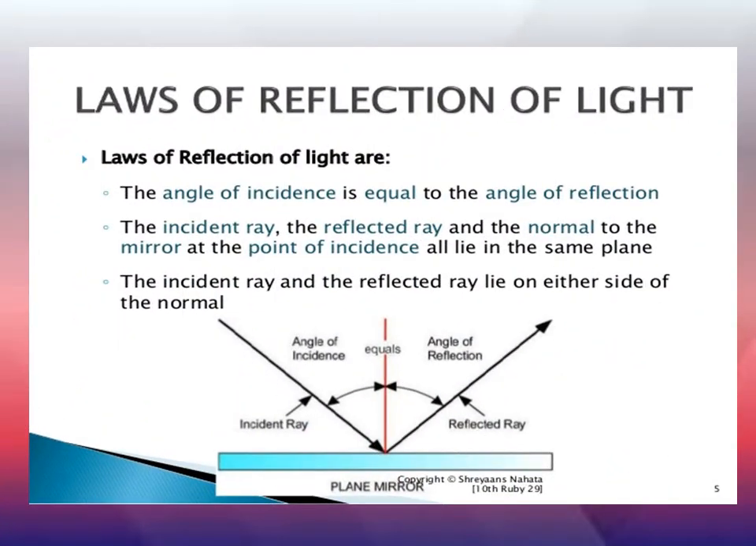The reflection of light takes place from a reflecting surface according to definite laws. These are known as the laws of reflection. They are: the angle of incidence is equal to the angle of reflection. And the second law says that the incident ray, the reflected ray, and the normal to the mirror at the point of incidence all lie in the same plane. These laws of reflection are applicable to all smooth or rough surfaces, whether they are curved or plane.